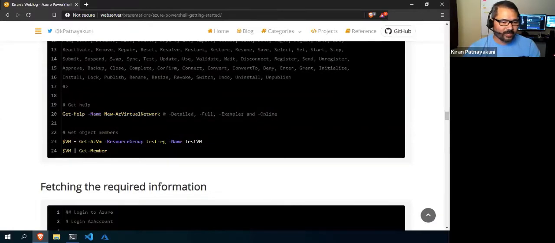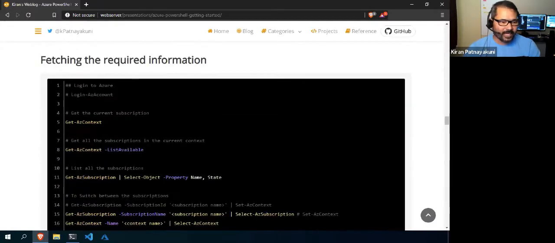Right, and also we have seen the members of the object. Suppose you run this commandlet, you will get some output. Once you get the output, if you want to see what properties and what methods it has, you can pipe that to Get-Member. This also we discussed the other day.